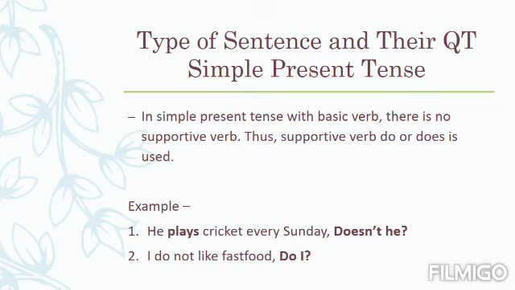Look at the second example. The second example is I do not like fast food. Here the supportive verb do has been given. So first of all put the word do. Then this statement is negative. So while making question tag we will keep the sentence positive. So we shall not put not, and the subject is I. Thus the question tag has become do I. I do not like fast food and its question tag is do I. This is how we can make the question tag of simple present tense.